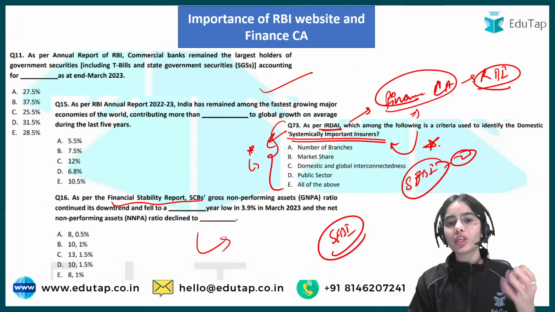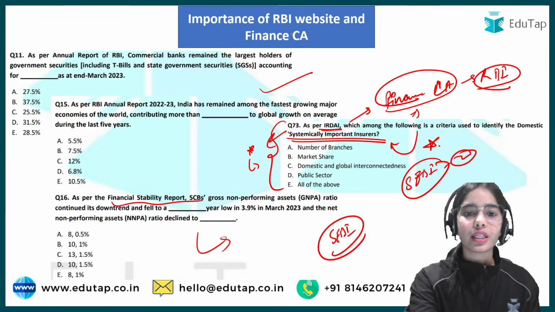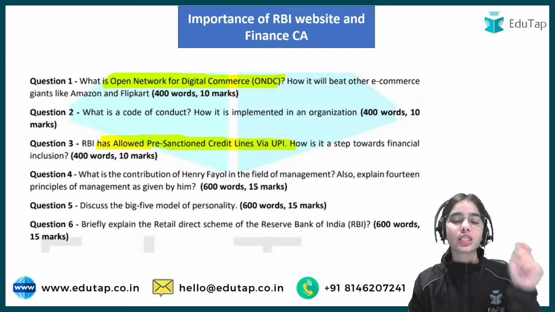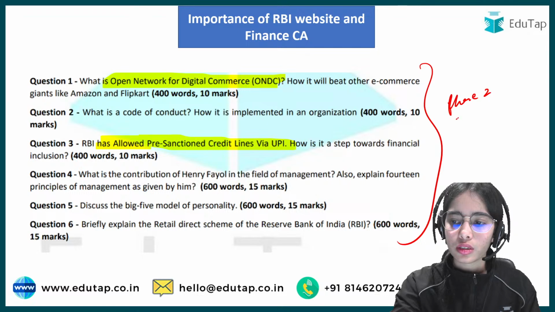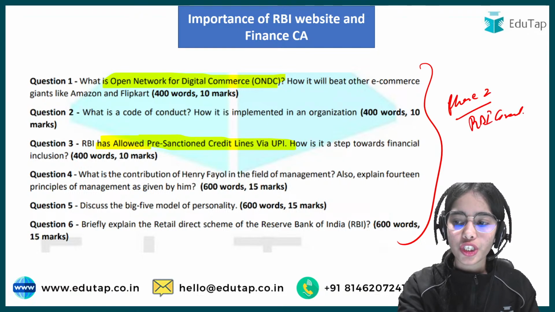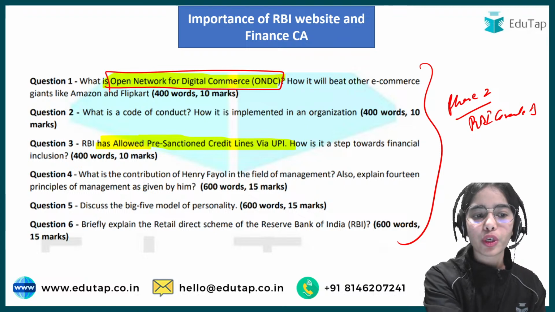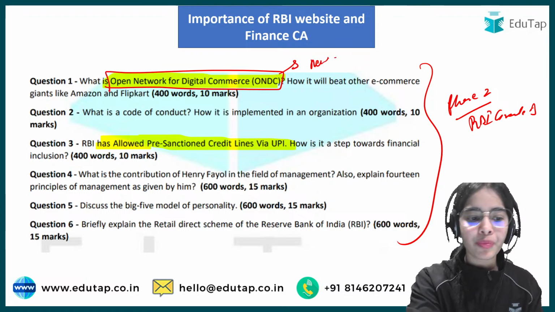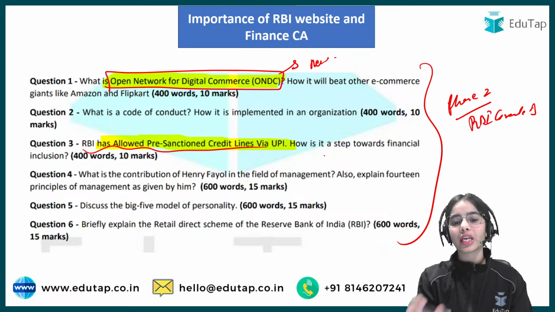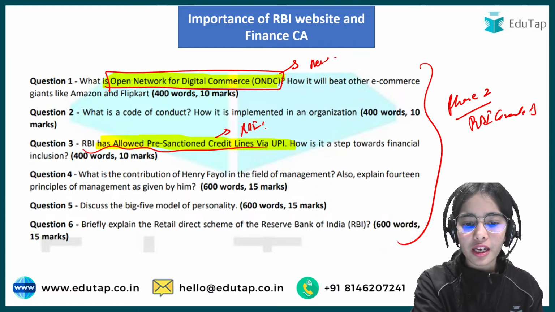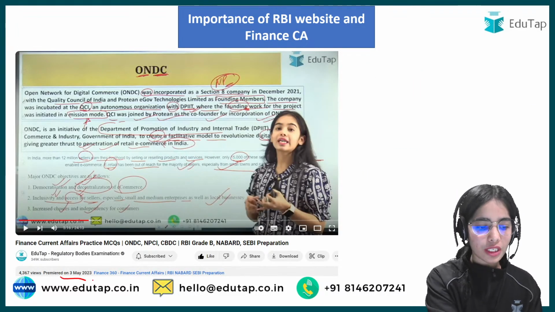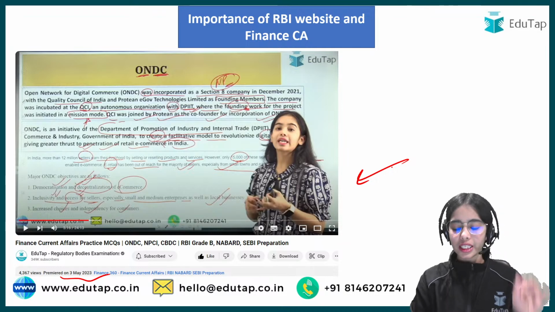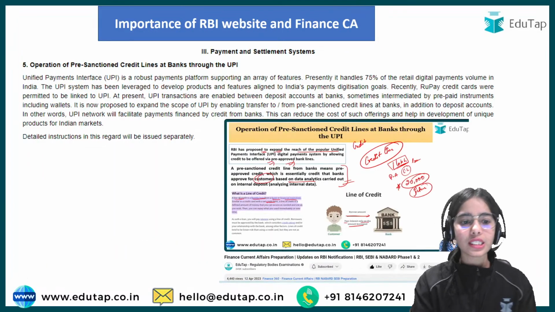And not only from the phase 1 perspective are the questions coming from the RBI website and the finance current affairs; they have also become very, very important for phase 2 of the RBI Grade B examination. Here you can see that a direct question came from the ONDC that was in the news at that time, and the other question came from the pre-sanctioned credit line that was on the RBI website. We had just covered the ONDC before the examination, and the direct question came from it, as well as the pre-sanctioned credit line.